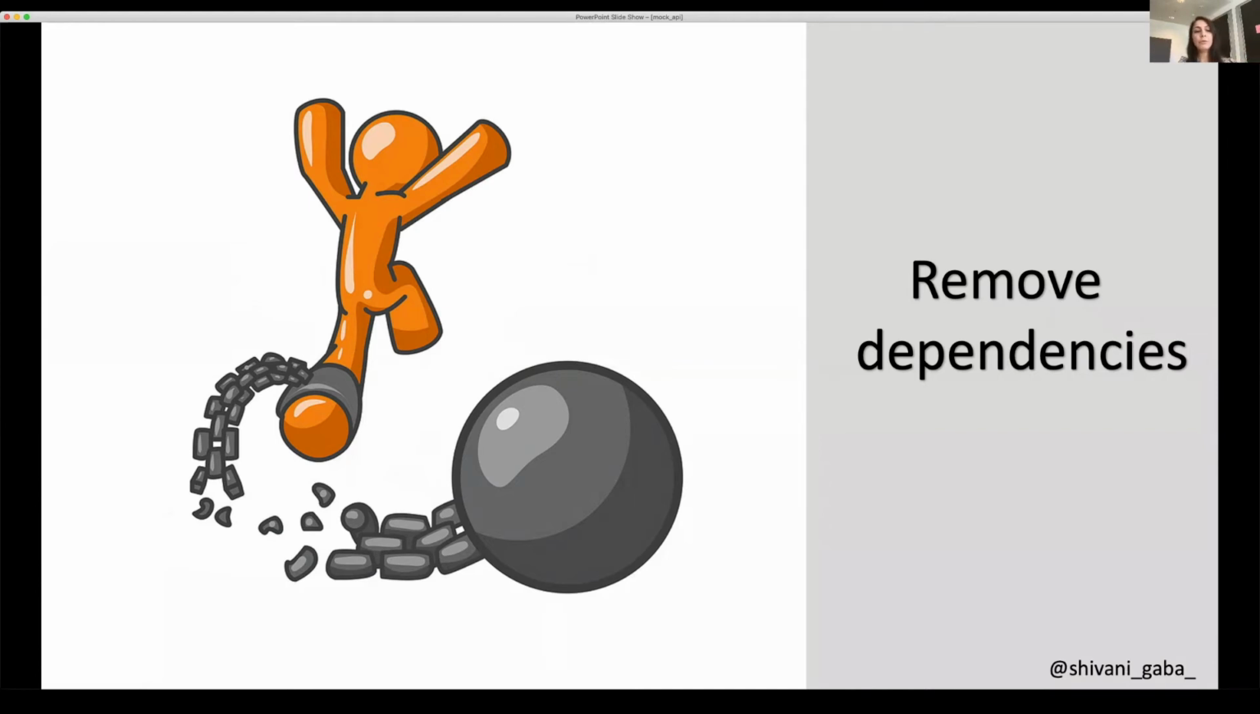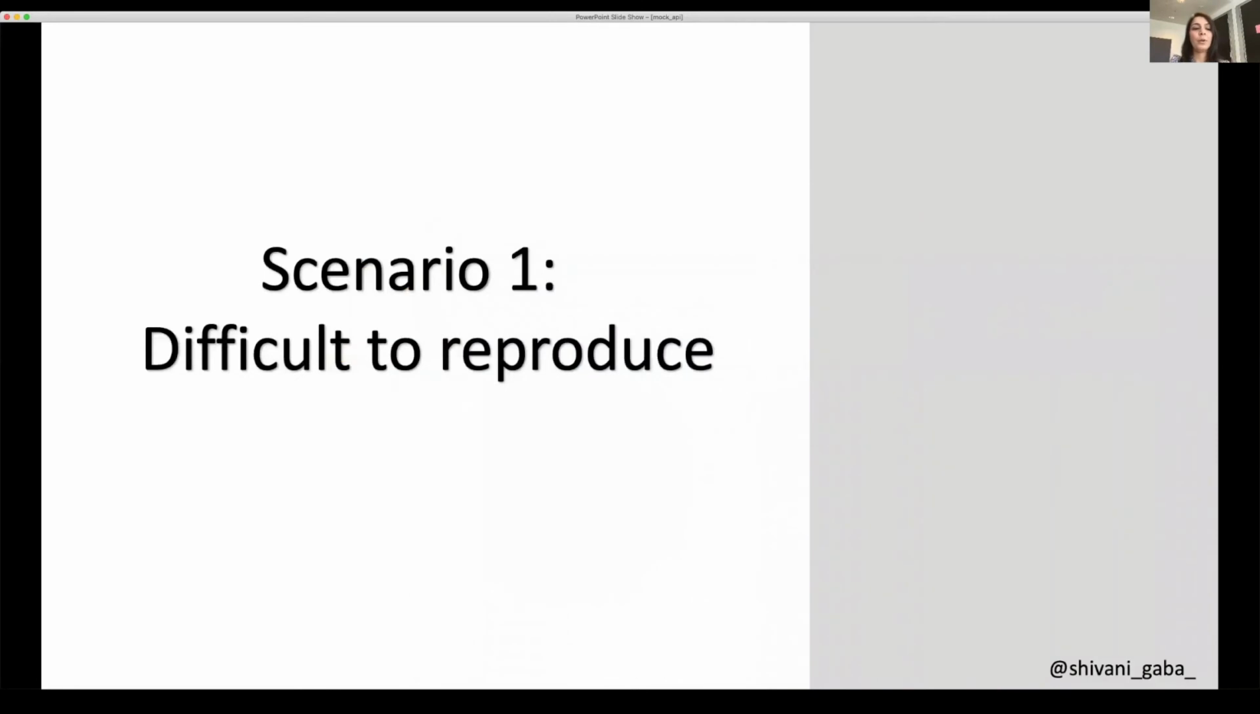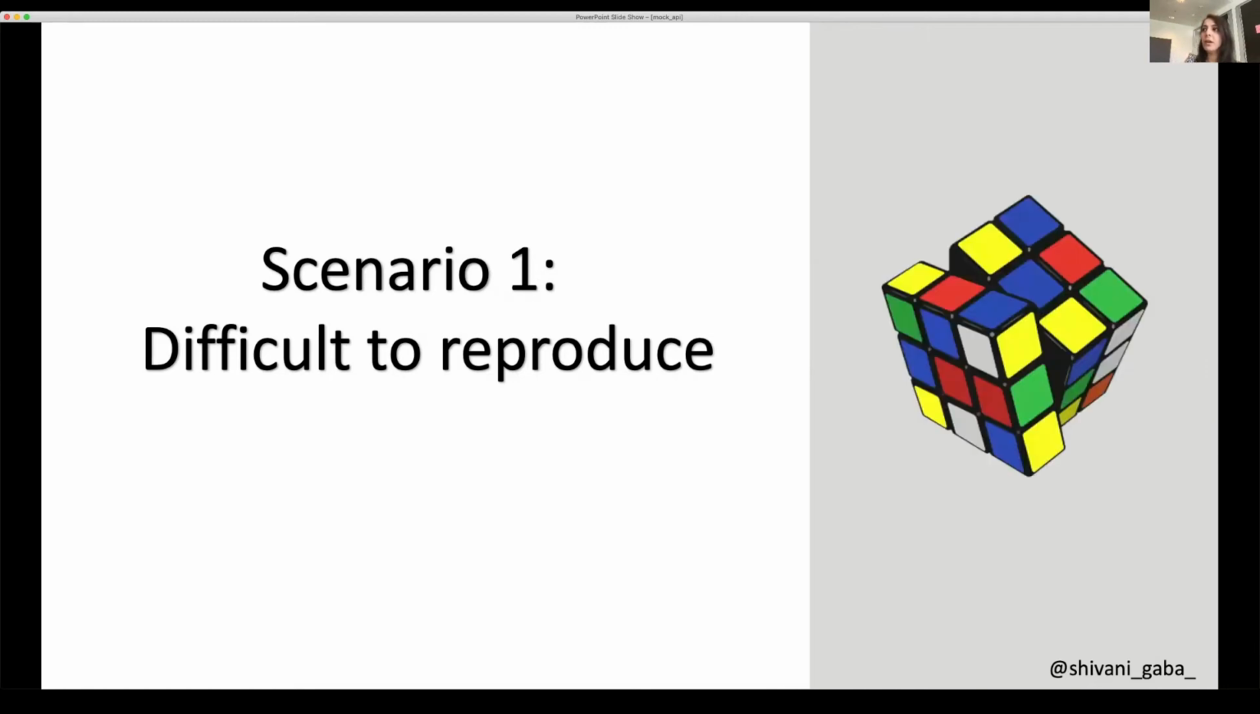Now I would like to go over some scenarios where the technique of stubbing can really help us. Scenario one: difficult to reproduce scenarios. A lot of times our scenarios need a lot of preconditions to set up. So there are some config files that we need to set up or something in the database that we need to change. They are like a jigsaw puzzle or a Rubik's cube where we have to do a lot of configurations.